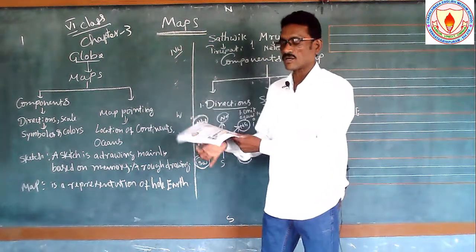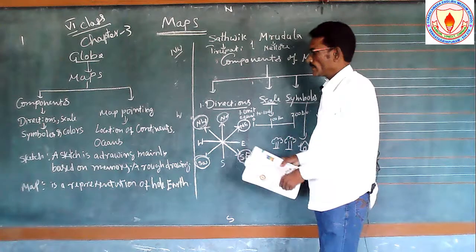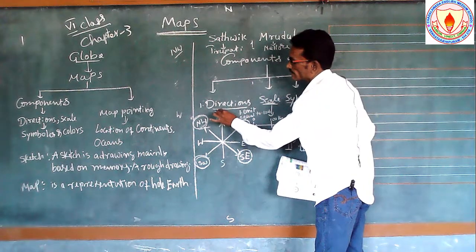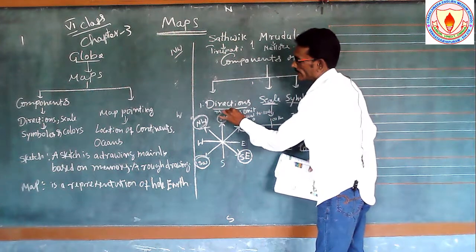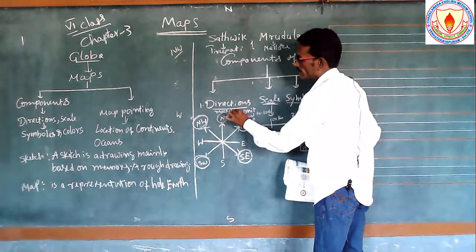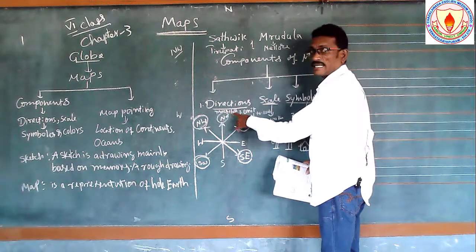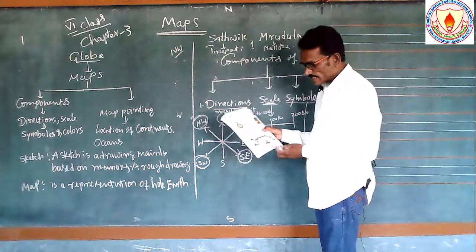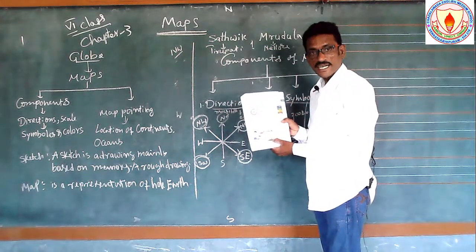So let us write it down here. What is here in the north? Trees. And trees, hills are also located. Trees and hills on the north. Are you understanding? See here, south direction. What is located here?